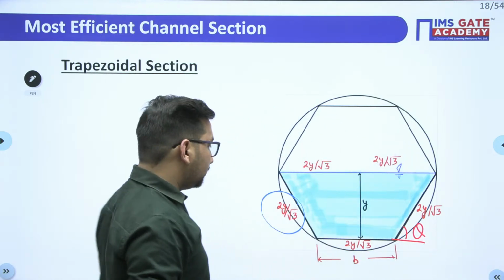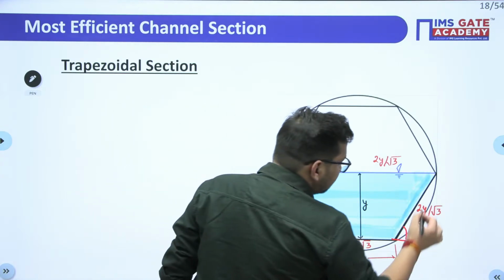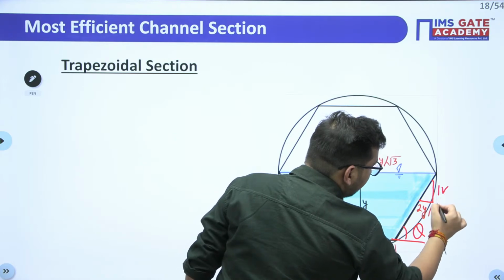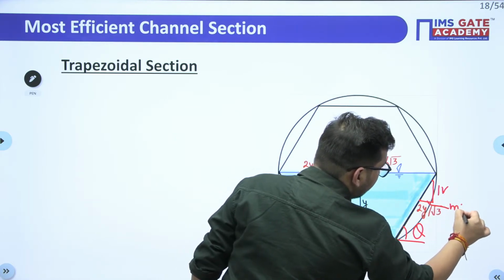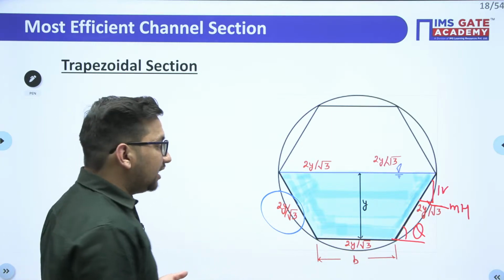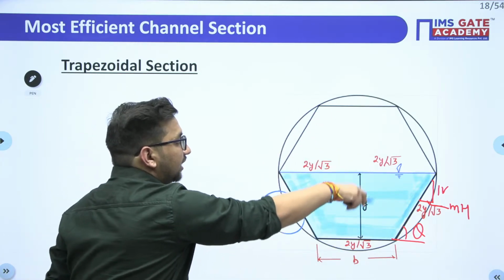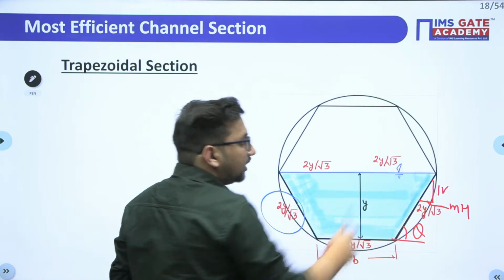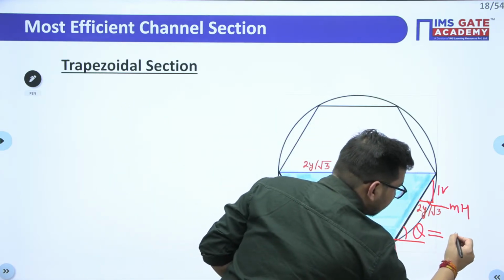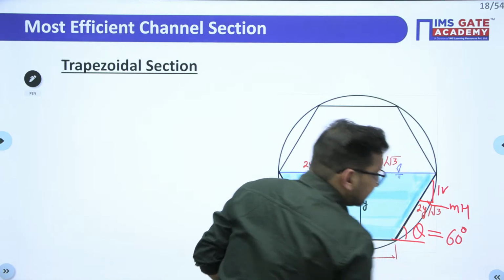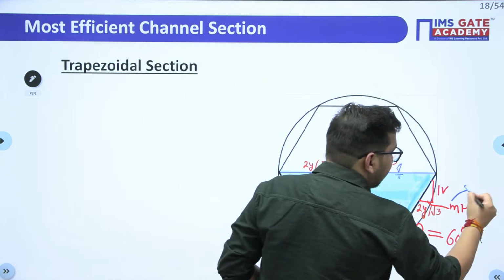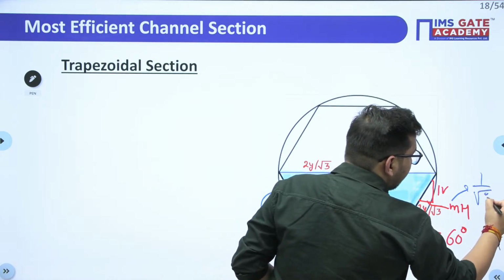This theta value, if let's suppose it is having a slope of 1 vertical to m horizontal for the most economical channel, it is a part of your regular hexagon, so this theta value is going to be equal to 60 degree, right? And what will be this m value in this particular case? It will be 1 by root 3. Clear?